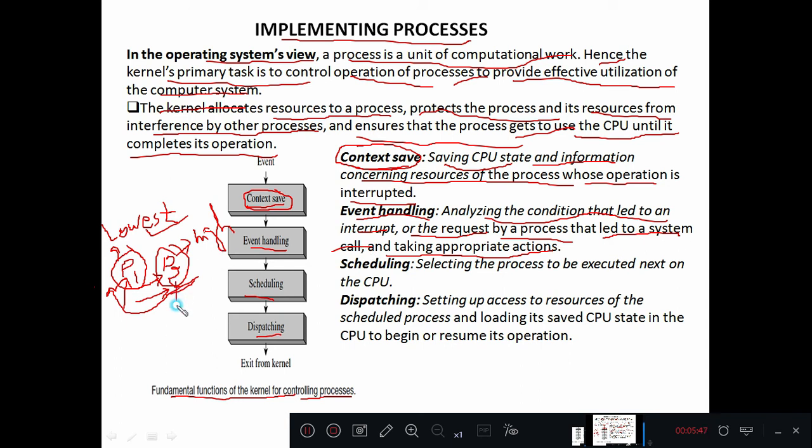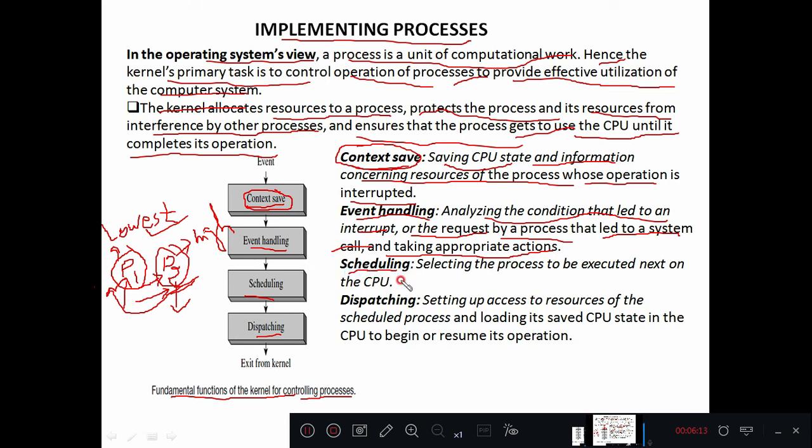So here a higher priority process is requesting the resources, so that will be the condition. The priority itself is the condition, right? P2 has a higher priority compared to P1, so that itself is a condition, and it will check that condition. If that condition is true, then only the resource will be allocated to that particular process.